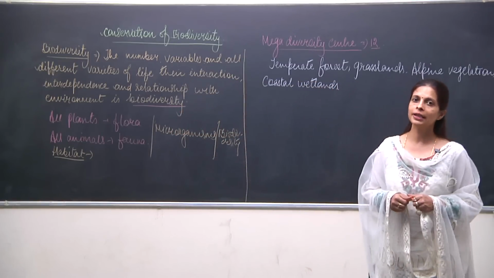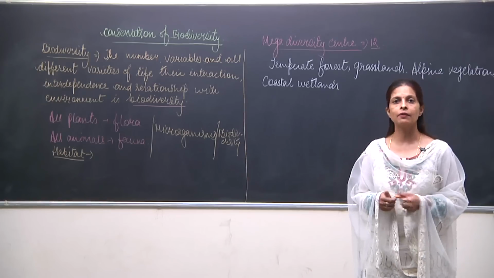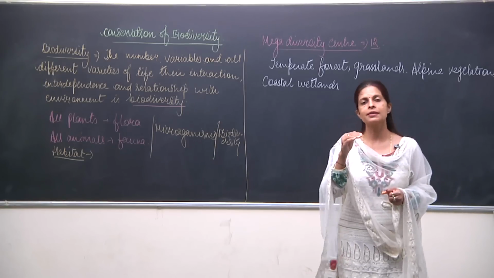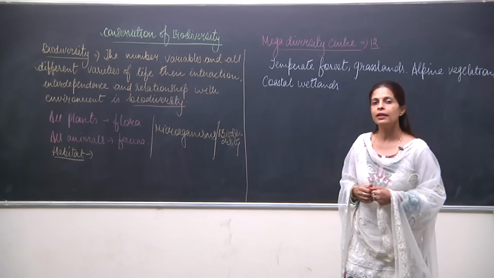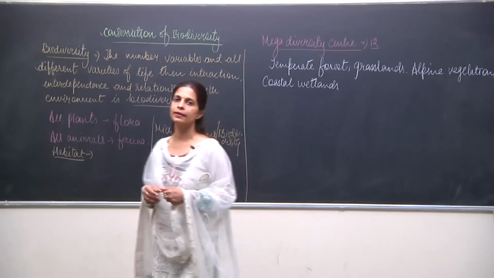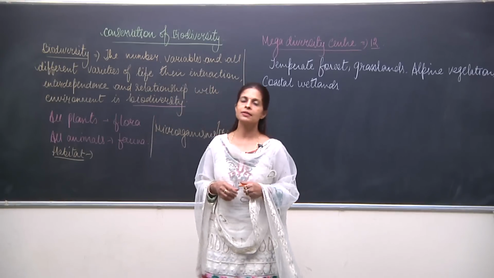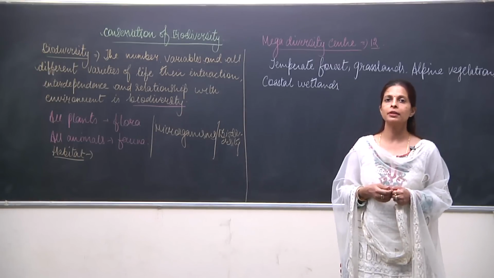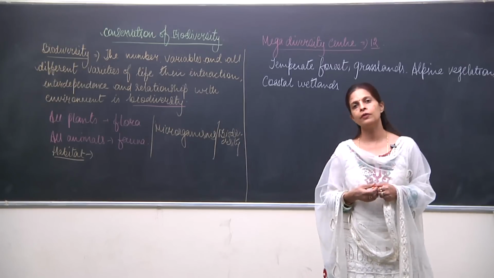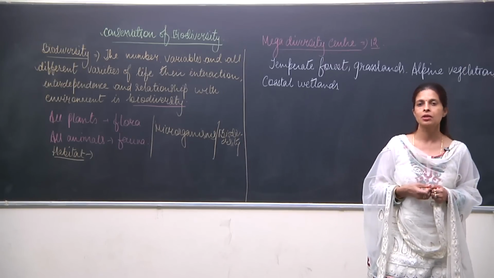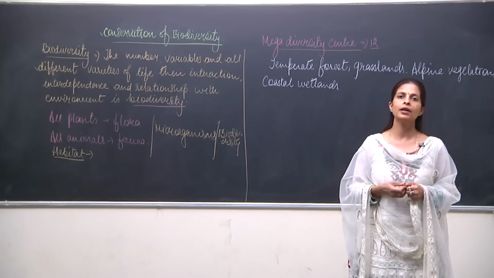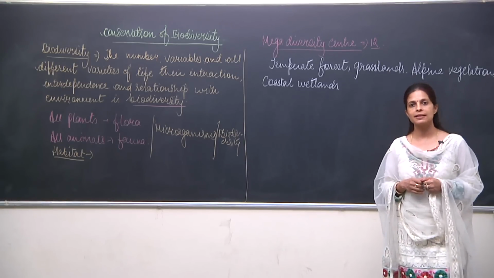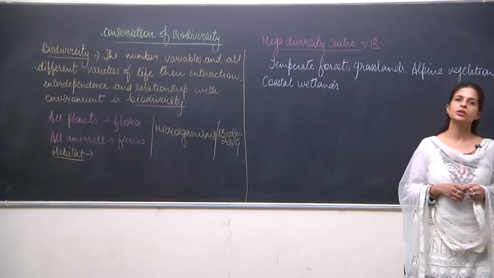But now, do you think we have the same biodiversity which we used to have once upon a time? That means there is a reduction, the numbers are decreasing day by day. The animals and plants are getting extinct day by day. So why is there this loss in biodiversity? Now we will talk about the causes of loss in biodiversity, the impacts of the loss in biodiversity, and what the measures are to solve it, as the name of the lesson says, conservation of biodiversity. So we will talk more about that.